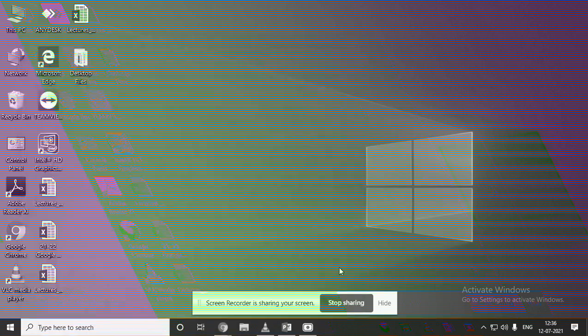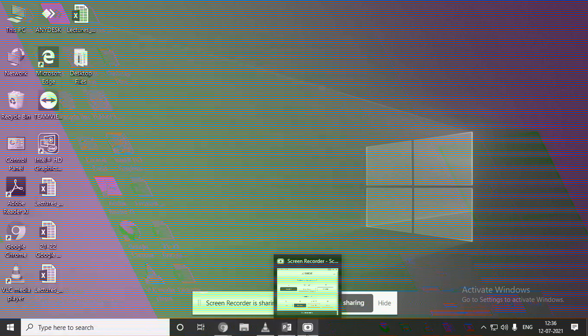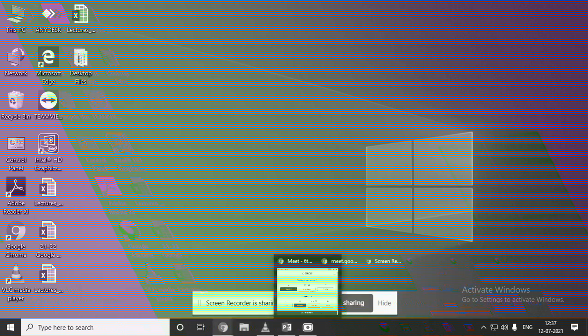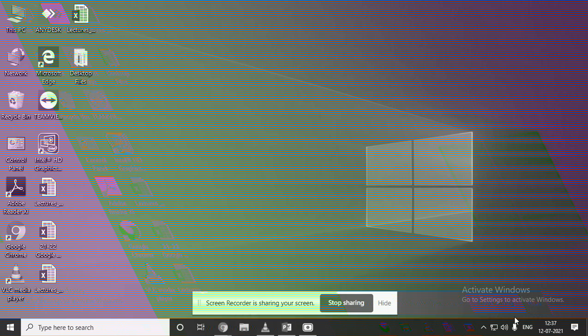And this is called the taskbar. This full area is called your taskbar. In the sense, your start button is present, search option is present, then the different applications are present, which will show which application you are currently using and working on. That all it will show in your taskbar.